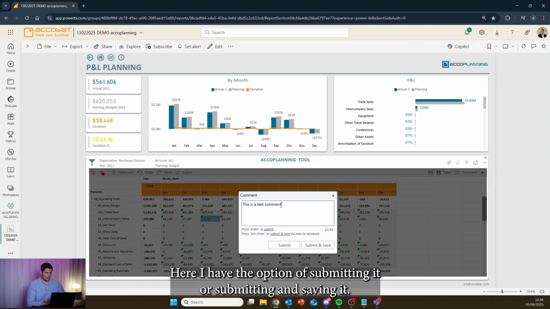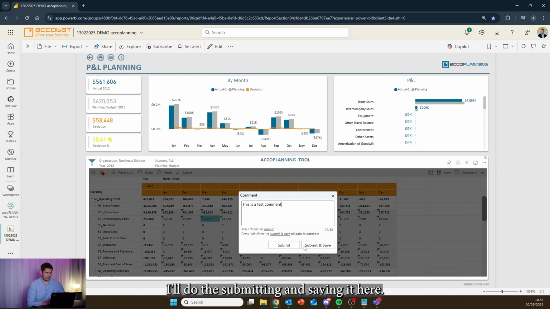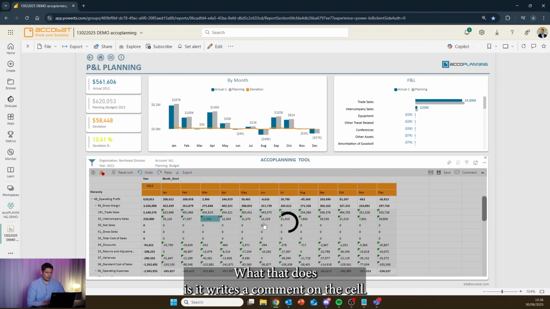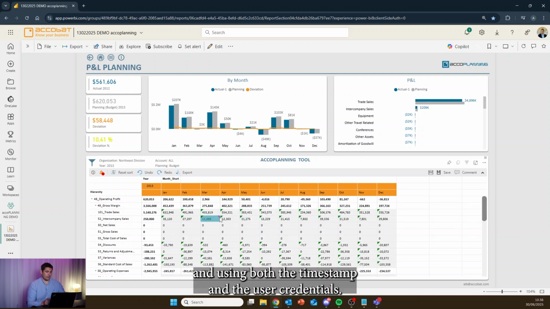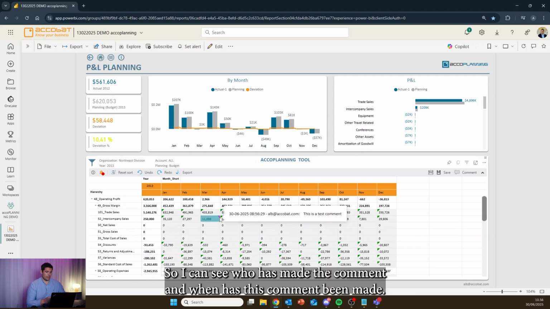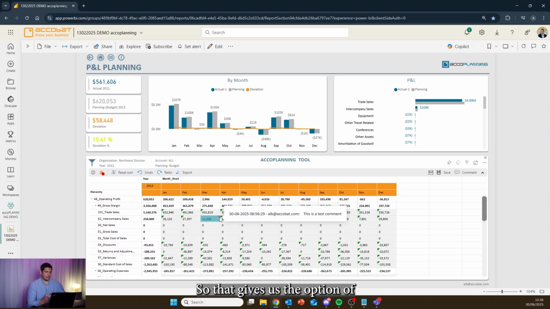Here I have the option of submitting it or submitting and saving it. I'll do the submitting and saving it here. What that does is it writes a comment on the cell. It's storing the comment in the right area and using both the timestamp and the user credentials. So I can see who has made the comment and when this comment has been made. So that gives us the option of having a correspondence.